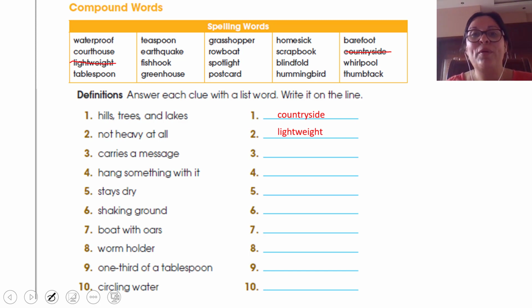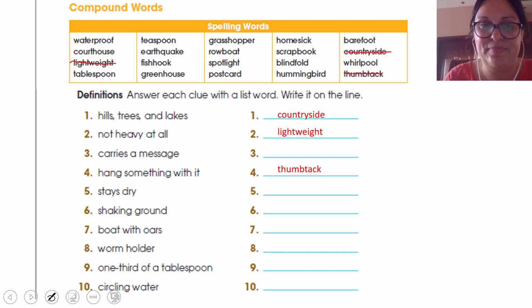Then I'm going to help you with number 4. So let's go to number 4. Hang something with it. For example, if you need to paste something on the bulletin, you can use masking tape or you can use to paste the page. What can you use? A thumbtack. Thumbtack. Excellent. A thumbtack. So let's write it in there. Thumbtack.